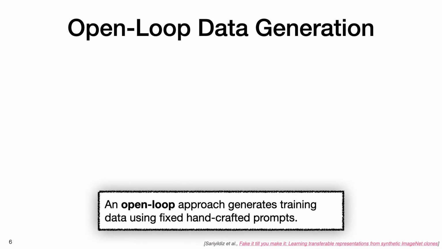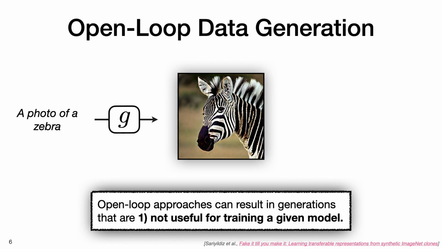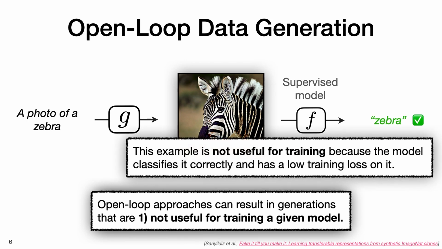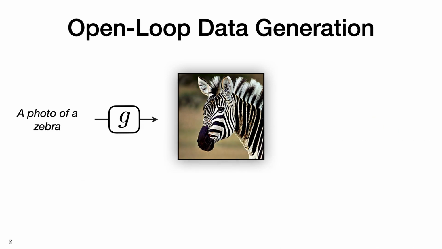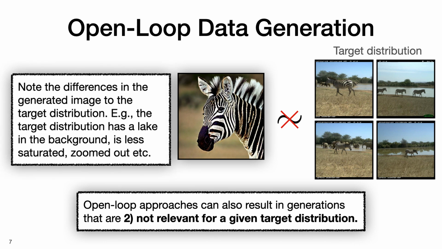An open-loop approach generates training data using fixed handcrafted prompts. Open-loop approaches can result in generations that are not useful for training a given model. This example is not useful for training because the model classifies it correctly and has a low training loss on it. Open-loop approaches can also result in generations that are not relevant for a given target distribution. Note the differences in the generated image to the target distribution. For example, the target distribution has a lake in the background, is less saturated, zoomed out, etc.